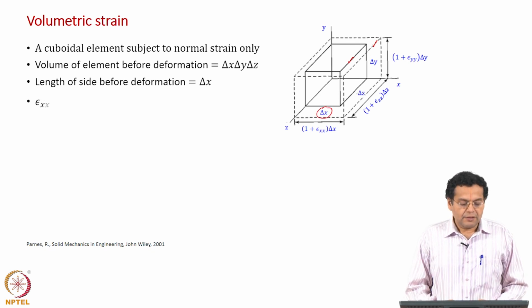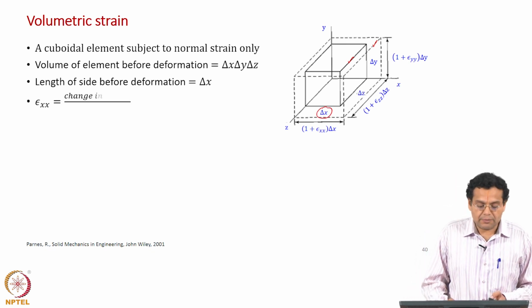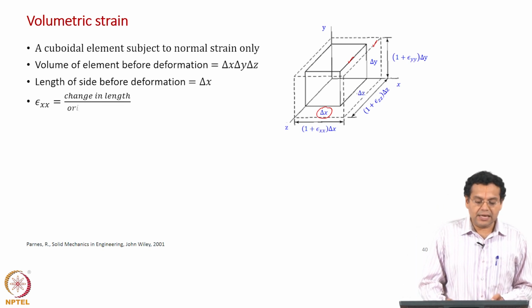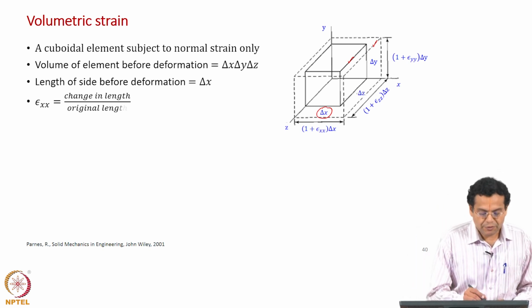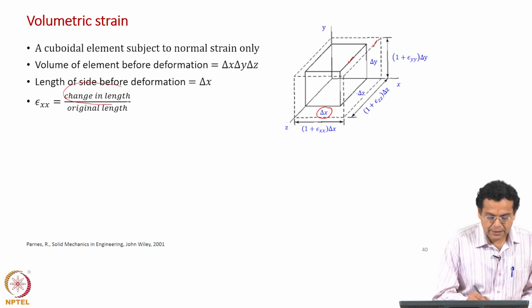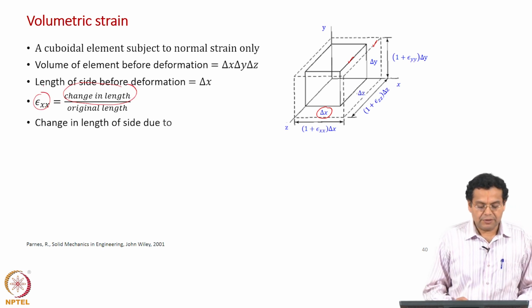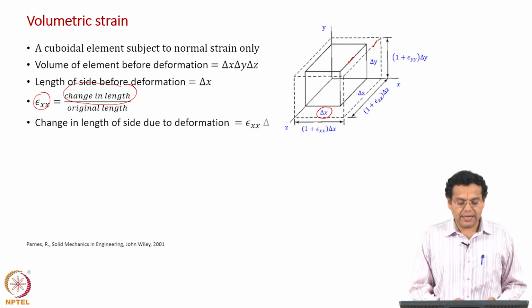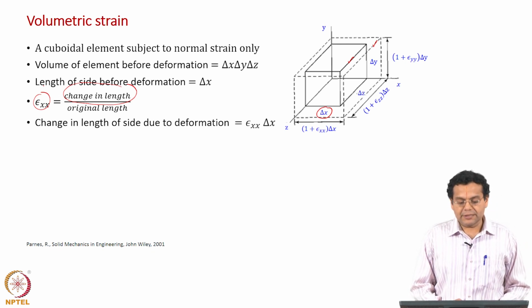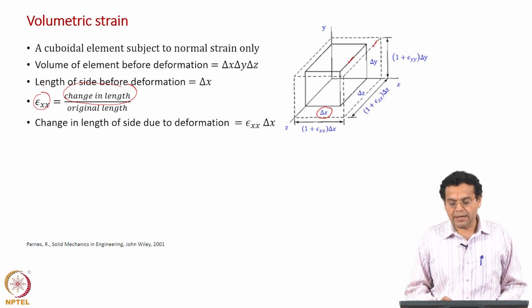Now, we have seen the normal strain as change in length by original length. So, if you want to find out the change in length, you have to just multiply the epsilon xx with the original length. So, change in length of side due to deformation. In this case, when I say deformation, only normal strain is epsilon xx into delta x.